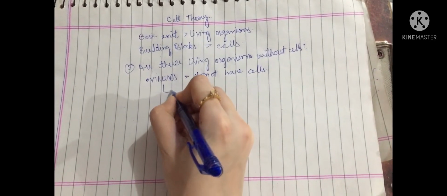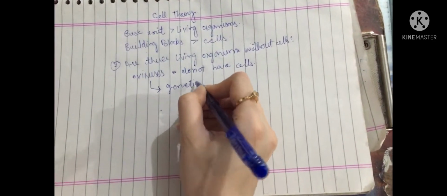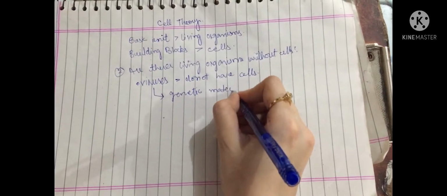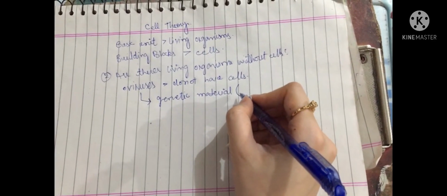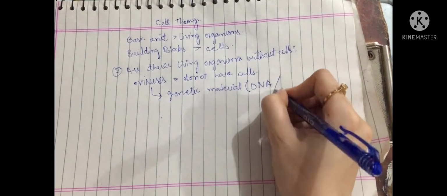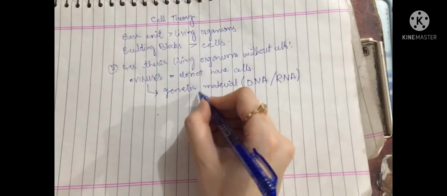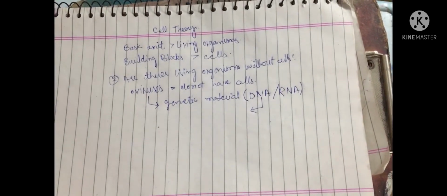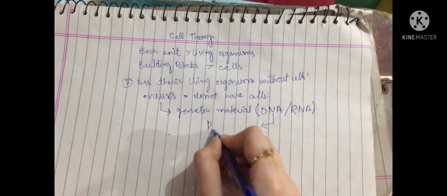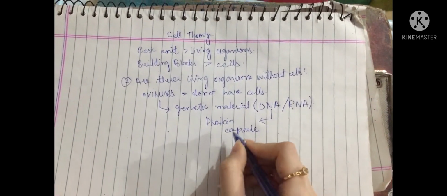Viruses are made up of genetic material. What is genetic material? Genetic material is your DNA or your RNA. So, viruses are made up of genetic material, DNA or RNA, enclosed in a protein capsule. They do not have membranes, cell organelles, or their own metabolism.